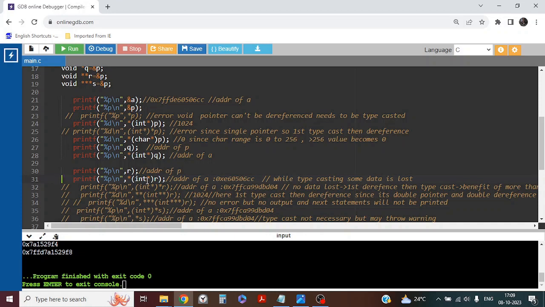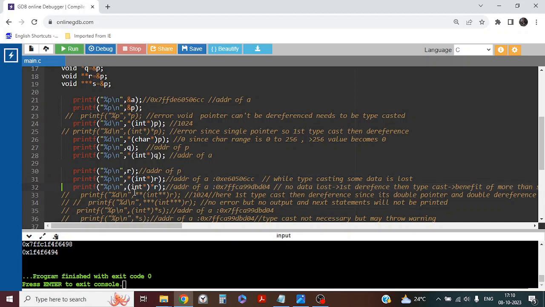First we should see this one. What is this? First typecasting and then dereferencing. It will give the address of a. But in this case, while typecasting, some data is lost. If we dereference first and then typecast, there will be no data loss. In this case, data loss will be there. So let's see, it's line 31, right? So data loss is there. The address is given, but data loss is there, not the full address. Let's see line number 32.